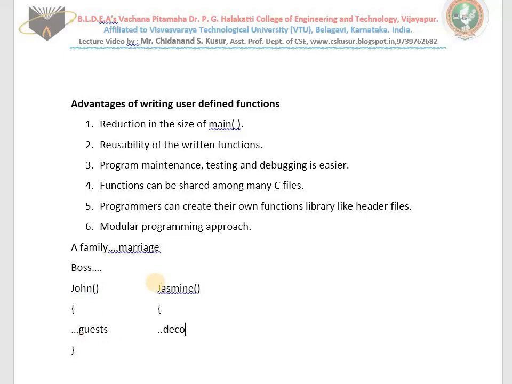Do the decorations of a stage. Okay, that's all. Then I call one more person. Anthony, come here. Your duty is to take care of the tiffin arrangement.